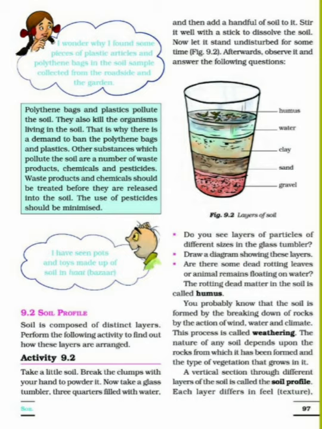Okay, and more use of fertilizers, manures, chemicals, this is also one of the causes of pollution of that soil. Okay, if we are using more chemicals in the soil, this decreases the fertility of the soil. Okay, that we will see afterwards also. Means the more use of pesticides and chemicals also causes pollution of soil. So the use of pesticides should be minimized.